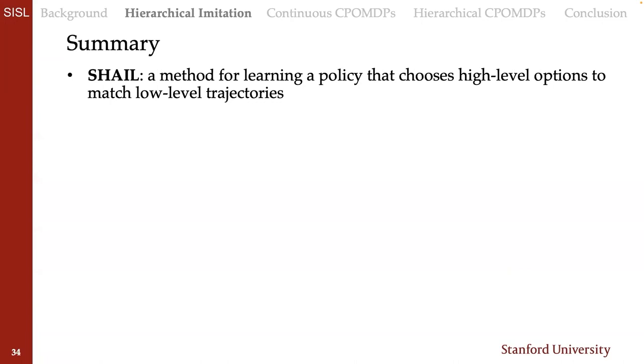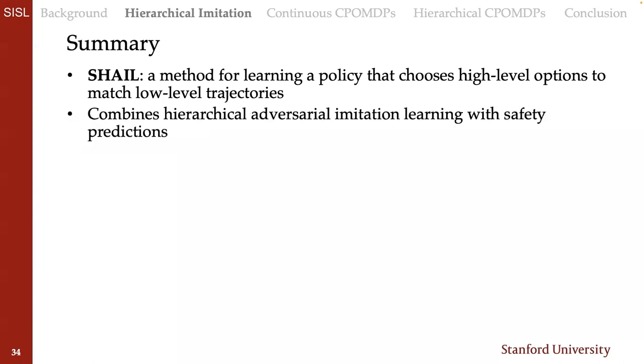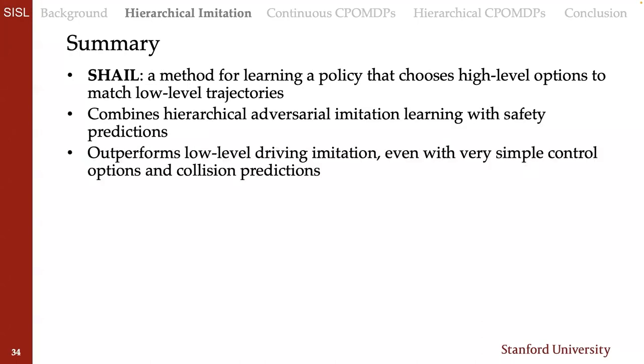So to summarize our first contribution, we introduced a method for learning a policy in simulation that chooses high-level control options to match low-level trajectories. To do this, we combined hierarchical adversarial imitation learning with safety predictions. And we saw in our experiments that we outperformed low-level driving imitation, even with very simple control options and collision predictions.